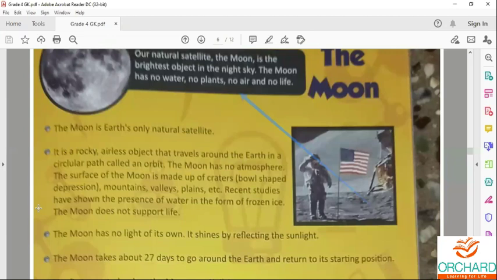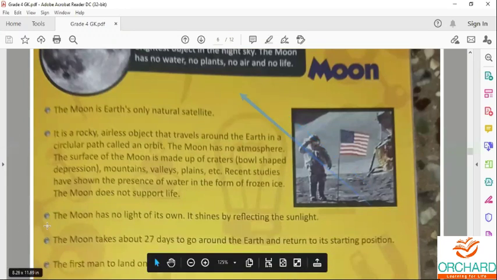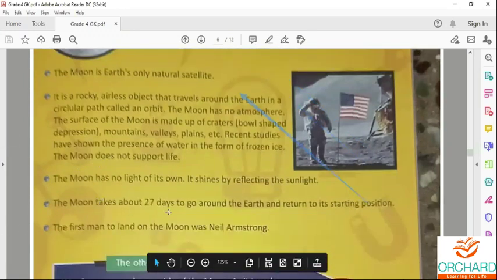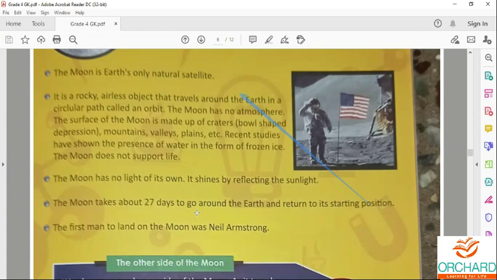The moon has no light of its own. It shines by reflecting the sunlight. The moon takes 27 days to go around the earth. How many days does it take to complete one round? That is one revolution. It takes 27 days to go around the earth and return to its starting position.